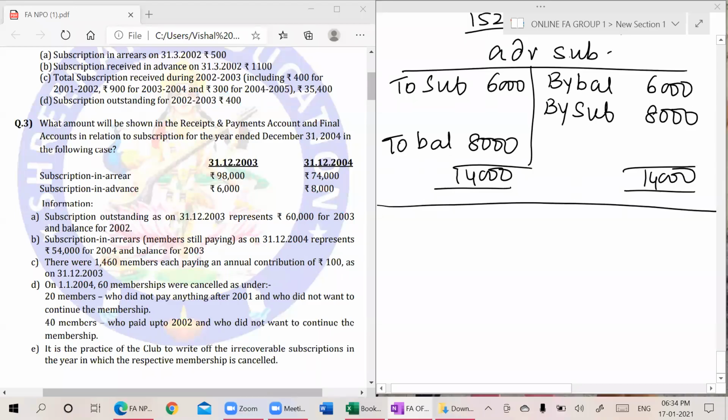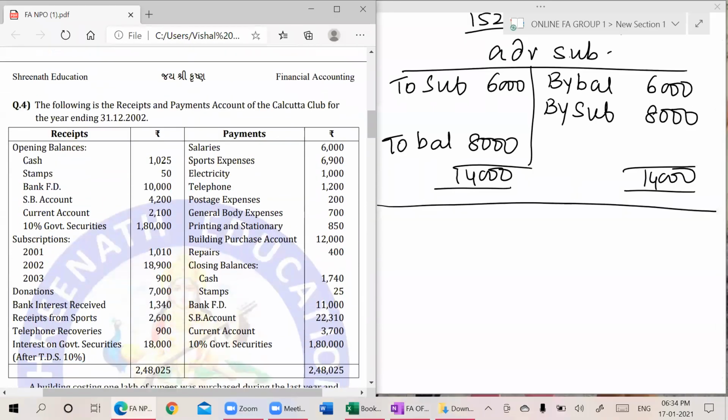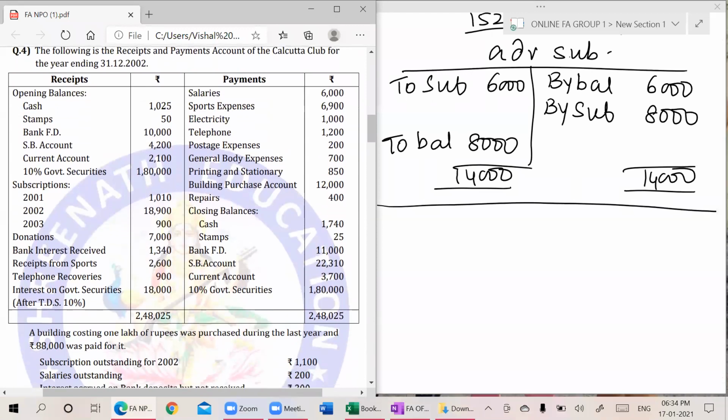Now we proceed towards the next problem. From the fourth problem onwards, the full final account problems start. So let's see how to solve a final account problem.